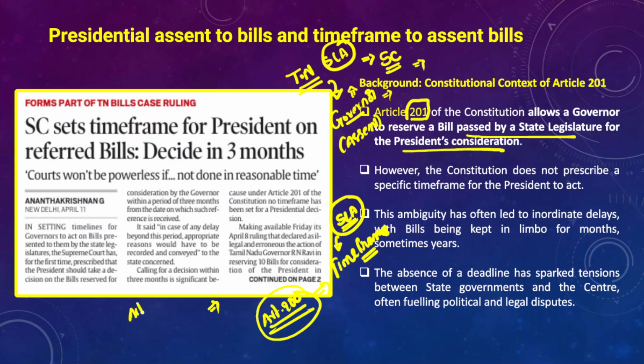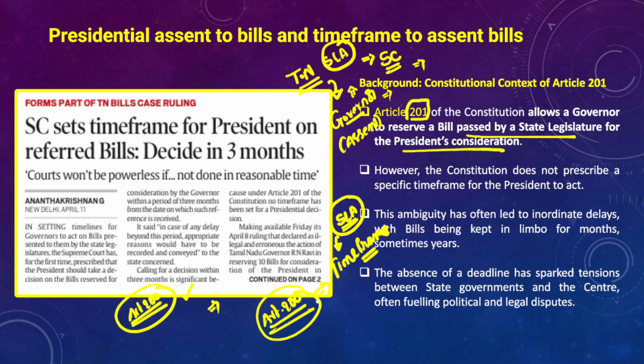And Article 200 says that when any bill is passed by the State Legislative Assembly, it will be sent to the governor for his or her assent. So the governor would have multiple options before him. Either he can withhold his assent to the bill, he can give assent to the bill, or he can send the bill for the reconsideration of the State Legislative Assembly as well. If the State Legislative Assembly again reconsiders the bill and again passes it, the governor is obligated or bound to give his assent to the bill, right?